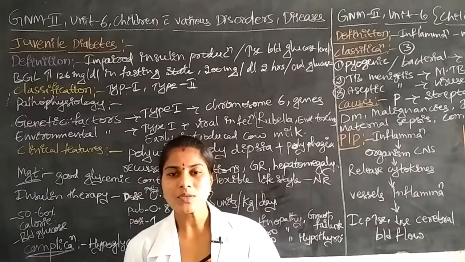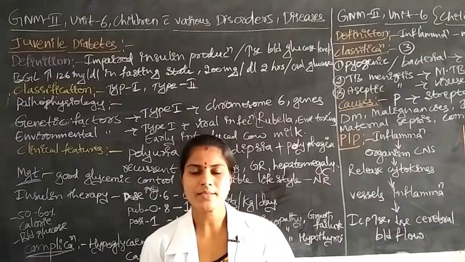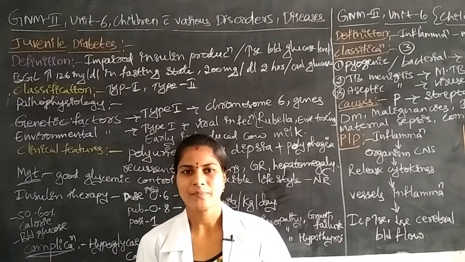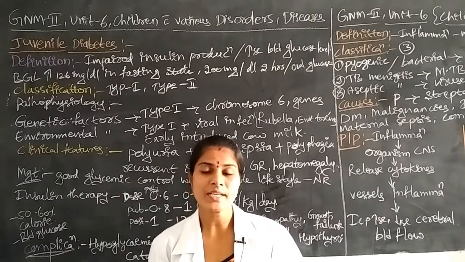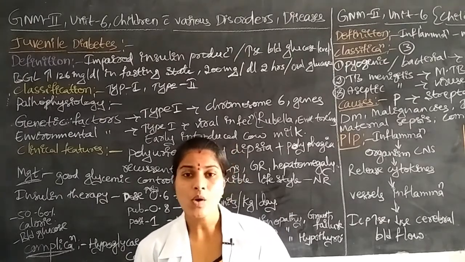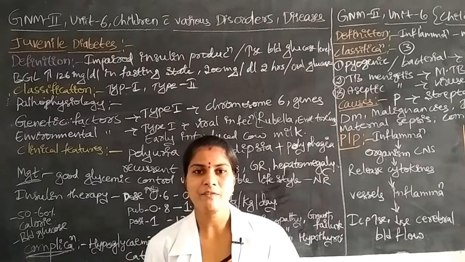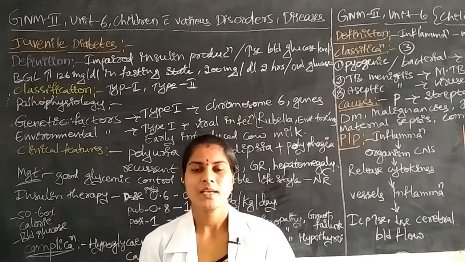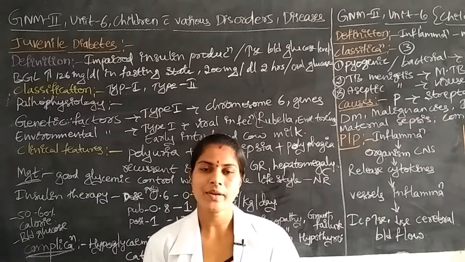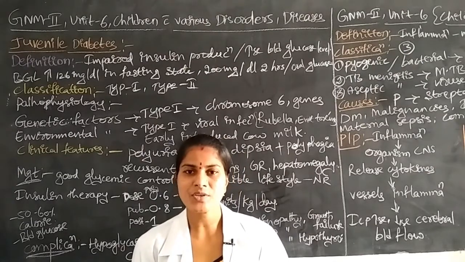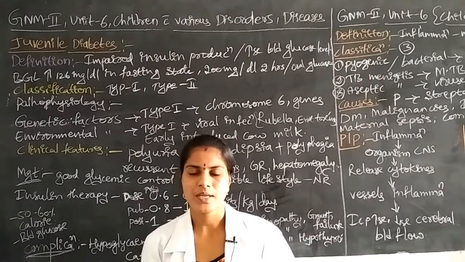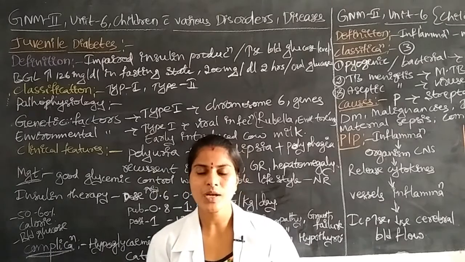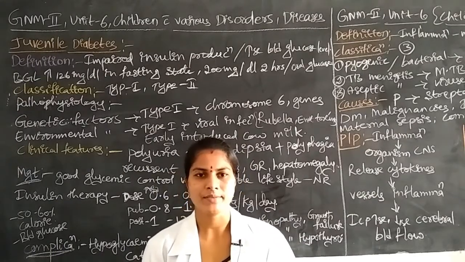If the blood glucose levels decrease, it means hypoglycemia. These two disease conditions occur because of the presence, absence, increase or decrease of insulin. That's why the disease will be caused in children or human beings.